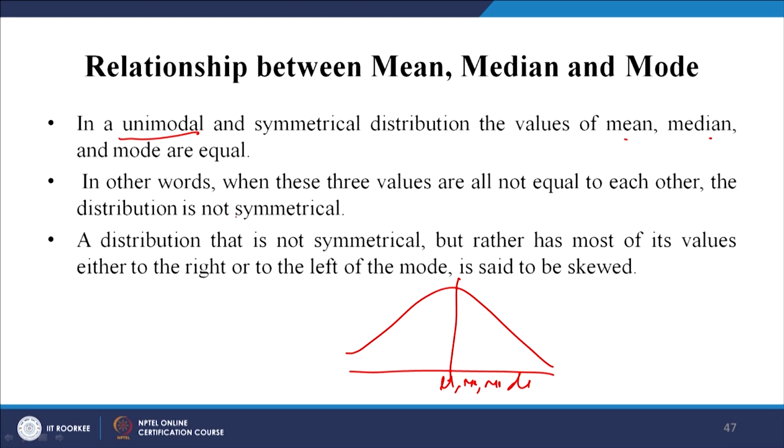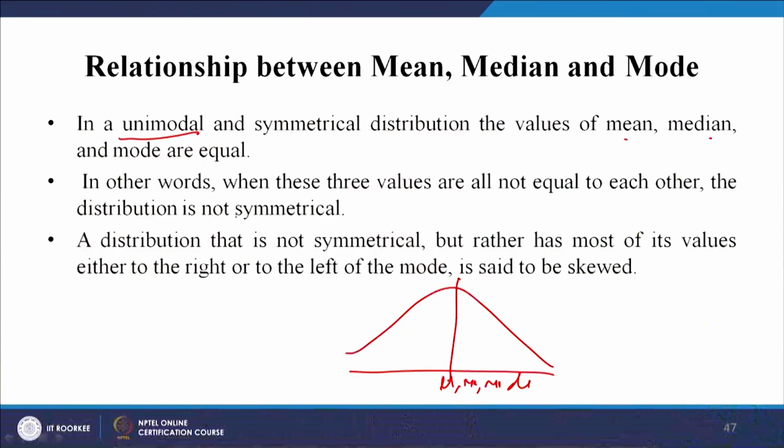When mean, median and mode are not equal, that means the mean is not equal to the mode or any one of them is not equal to the median, whatever. In such a condition, the distribution is not symmetrical, and it has some of its values either to the right or left of the mode. Now, why is this the mode? Because this is obviously the highest frequency.